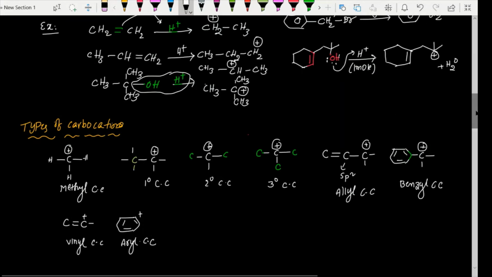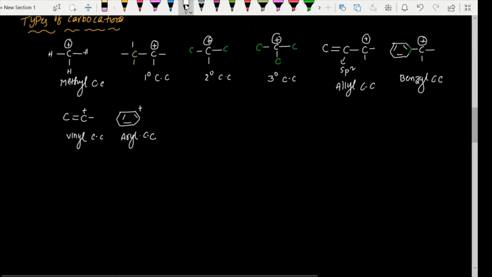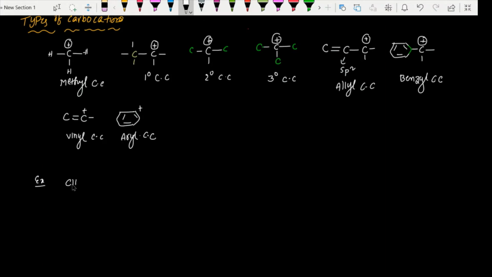Let us see some examples and try to classify them into different categories. For example, consider CH3, C plus H, CH3. You have to focus on the carbon having the positive charge and its surroundings. This is the carbon having positive charge connected with two other carbons, so we name this a secondary carbocation. Its nature is secondary carbocation, but according to naming, it is isopropyl carbocation.